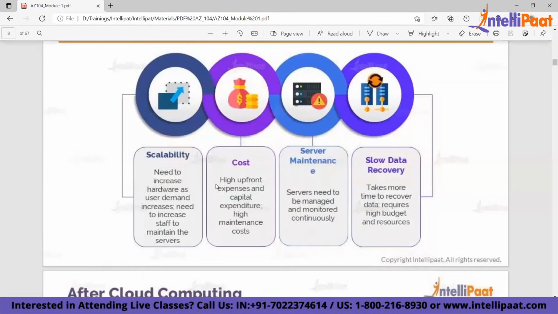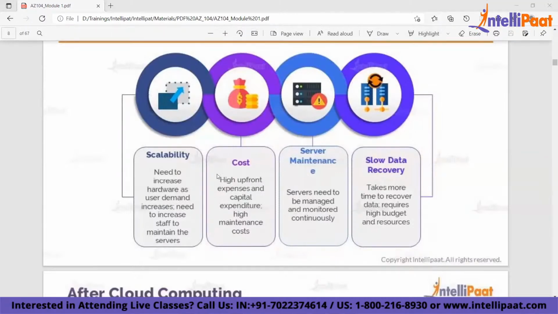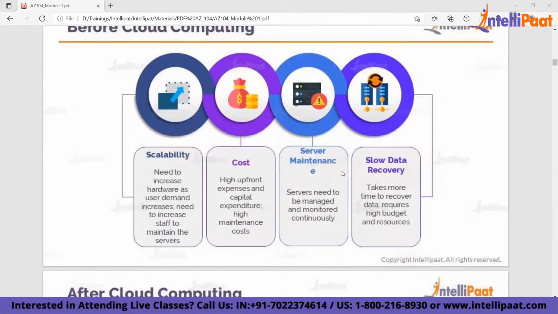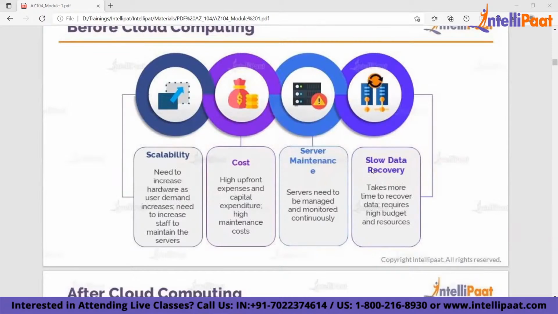So cost is a very, very important factor why companies are moving from their current data center to a cloud-based data center. The maintenance of the servers is very, very high. If you have your own on-prem servers, the maintenance is extremely high, because if there is any problem in the hardware, or in any of your servers, you need to get somebody in from the maintenance team and fix it, right? So server maintenance was a big challenge.